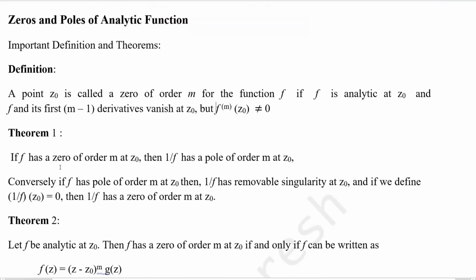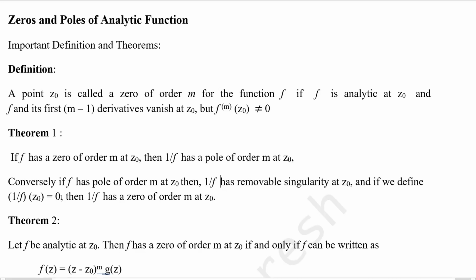Theorem: if f has a zero of order m at z0, then 1 by f has a pole of order m at z0. Conversely, if f has a pole of order m at z0, then 1 by f has a removable singularity at z0.